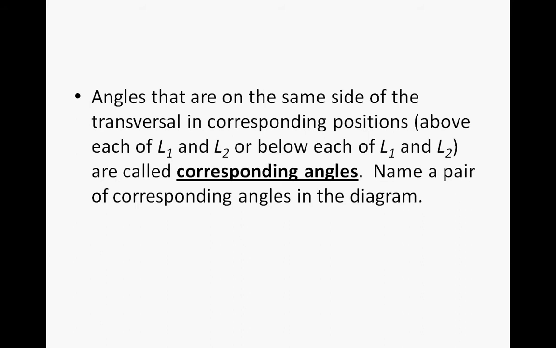So without referring to the angle measurements, name a pair of corresponding angles in the diagram. Well, that would be angles 1 and 5, 4 and 8, 2 and 6, and 3 and 7. So based on the definition of corresponding angles, not looking at what the values of the angles are, we can still label corresponding angles, and in this case it's 1 and 5, 4 and 8, 2 and 6, and 3 and 7.